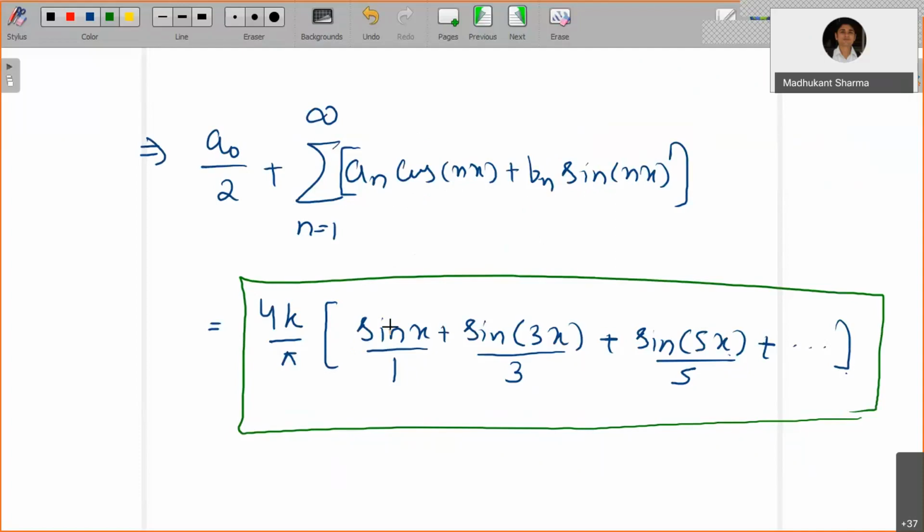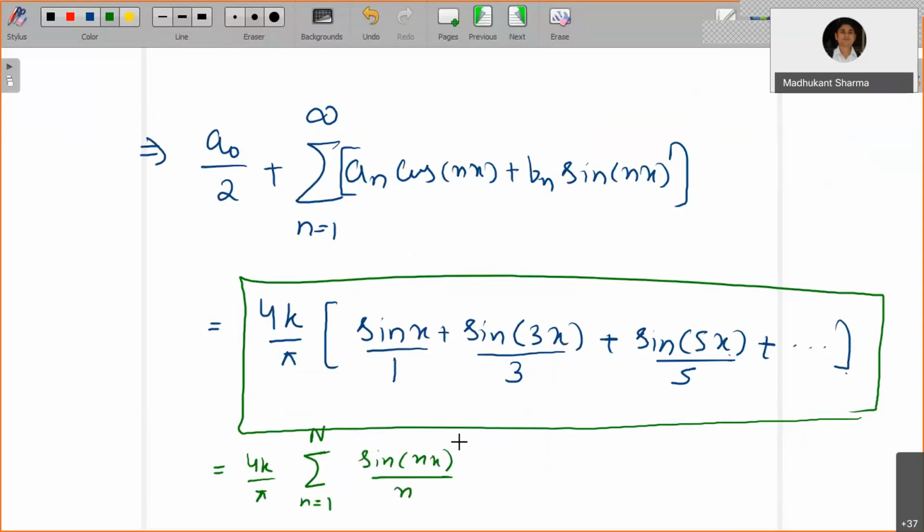Okay, right. Now we are going to look at how good this is in approximating the square wave. This is 4k by pi times sine x plus the summation from n equals 1 to capital N of sine of nx divided by n.